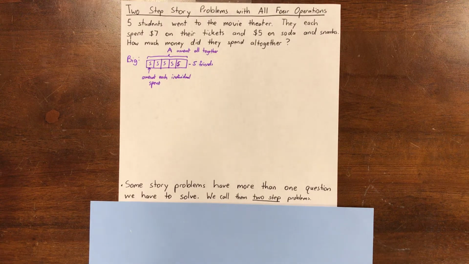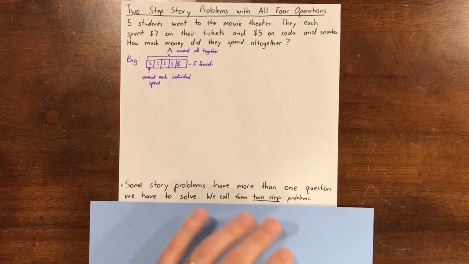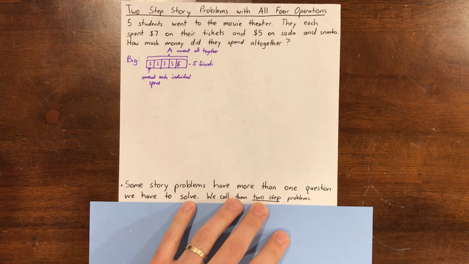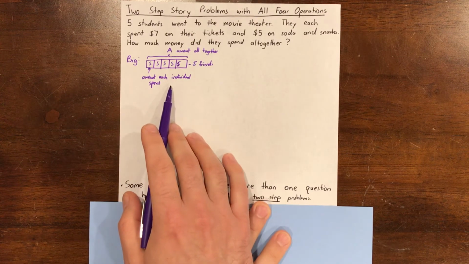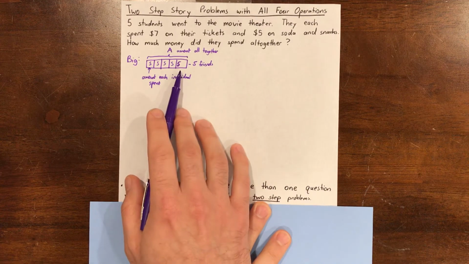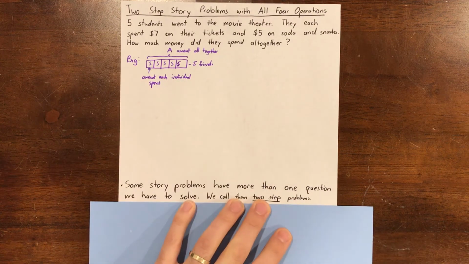What's the little question that we have to answer in order to answer this big question? Say it out loud. Right, how much did each person spend individually? Once we know that, we can combine those amounts to find the amount altogether. Okay, how can we represent that little question?